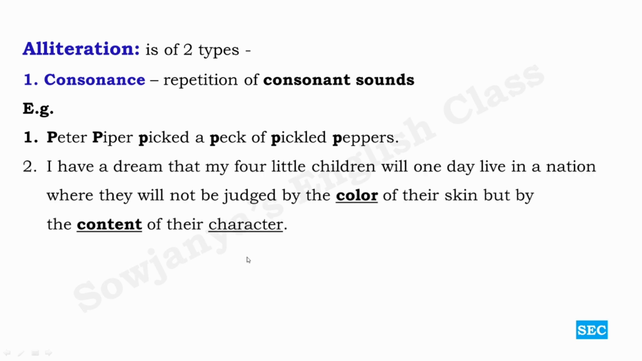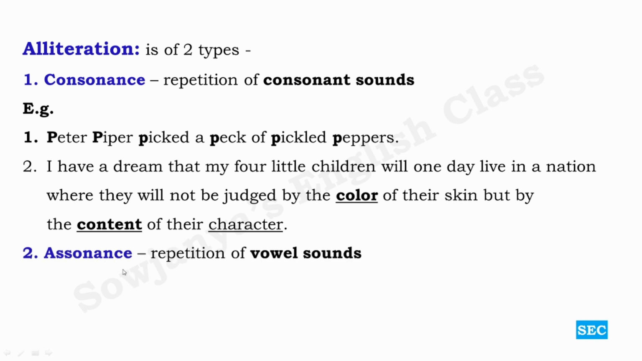Okay, and this particular piece is taken from Martin Luther King Jr.'s speech. I have a dream that my 4 little children will one day live in a nation where they will not be judged by the color of their skin but by the content of their character. So if you observe this particular color, content, character, C pronounced as K is repeated 3 times in this. Okay, so this is alliteration. Consonance is repetition of consonant sounds, not letters, consonant sounds.